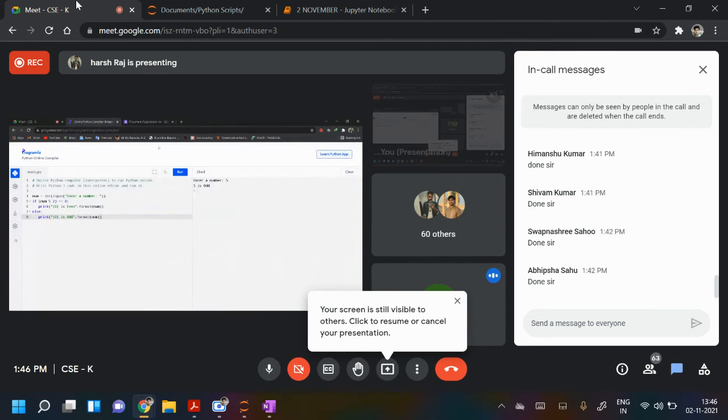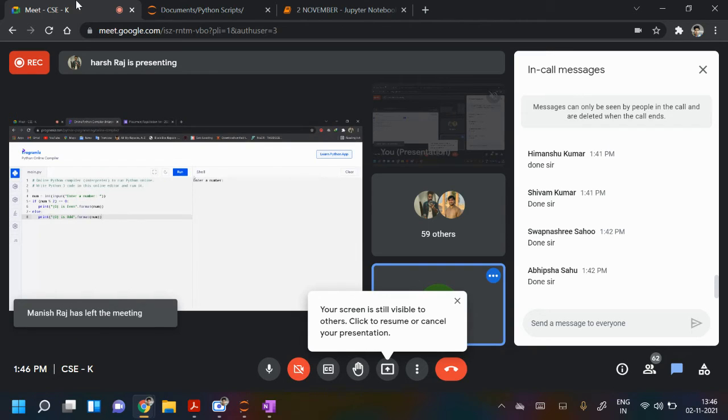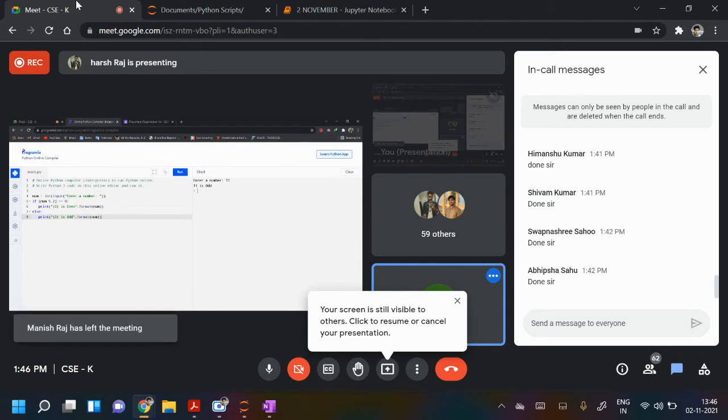So 11 you have given odd. What is the role of format here?